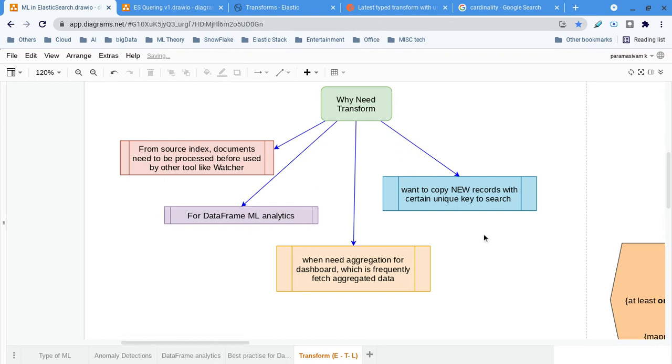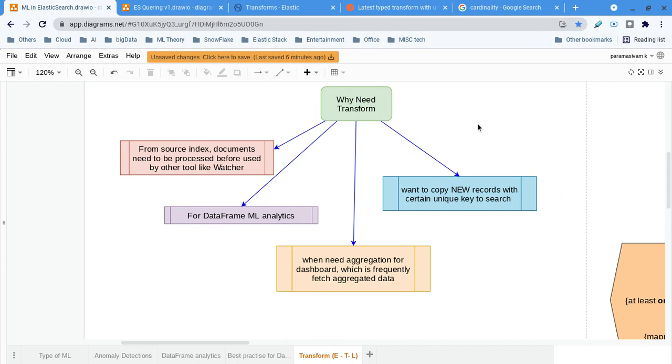But if I want to do some composite key, let's say one, two, three columns, like customer ID, customer age, or customer location, and based on that I have to do grouping, that is also possible here. So we can form the new unique key. For that we can club the data, we can aggregate the data. So these are the different use cases of the